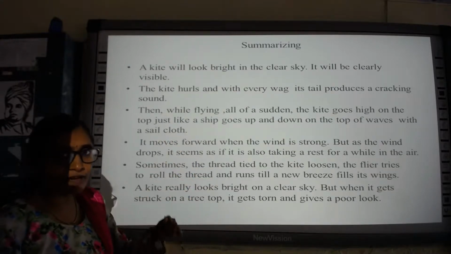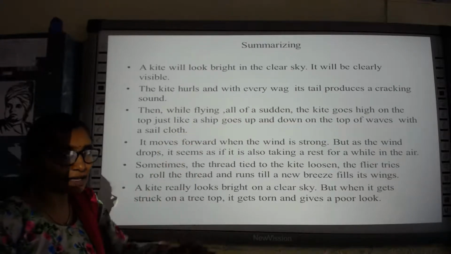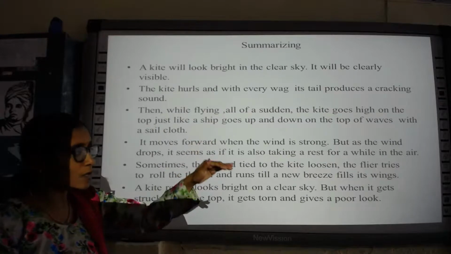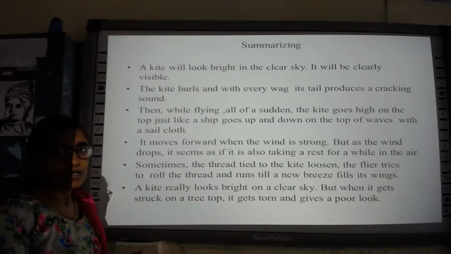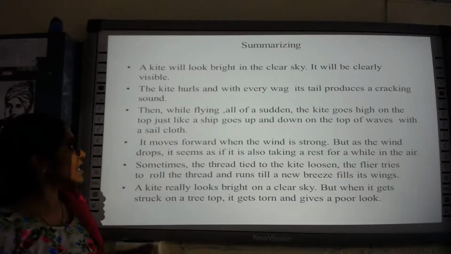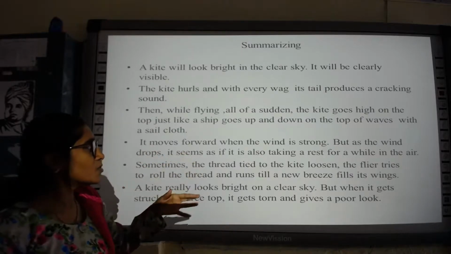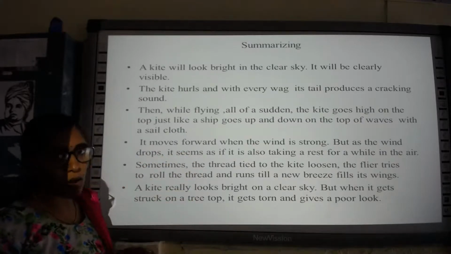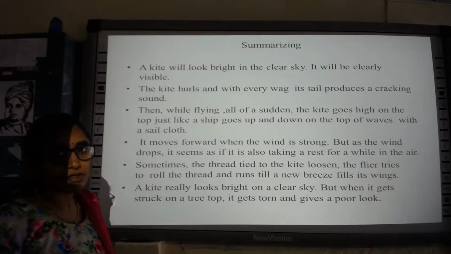So we have seen that when the ship is moving, it moves according to the wave. The wave will be going up and going down, and the ship also will be moving in the same position, isn't it? So the kite goes high on the top, just like a ship goes up and down on the top of waves with a sailcloth.